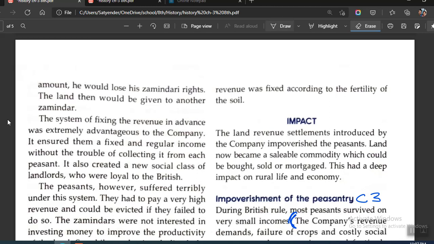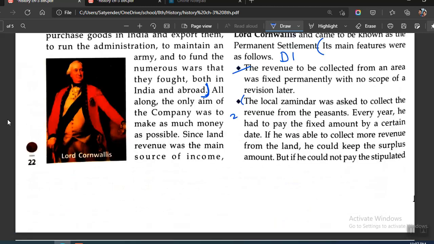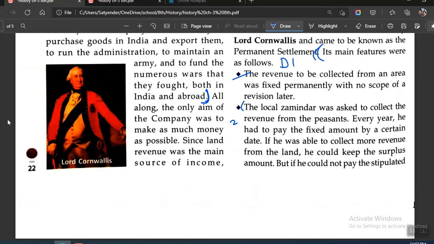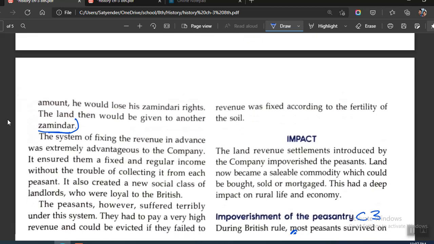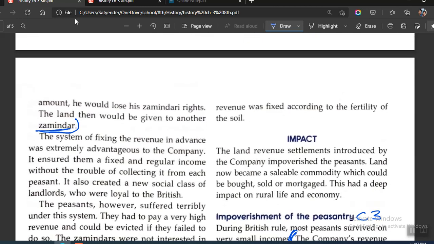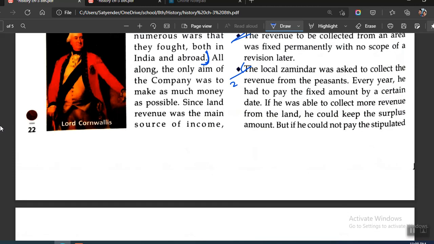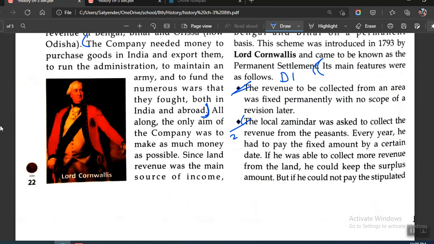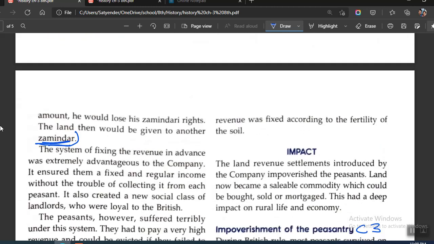Land would be given to another zamindar, so our question becomes: you start from here, write this point, then write this point, and then you finish up with this zamindar. So our final answer comes out to be: you start from this point and write till zamindar.